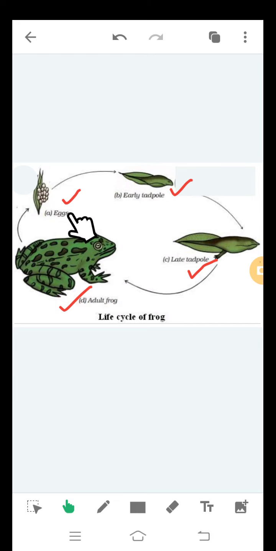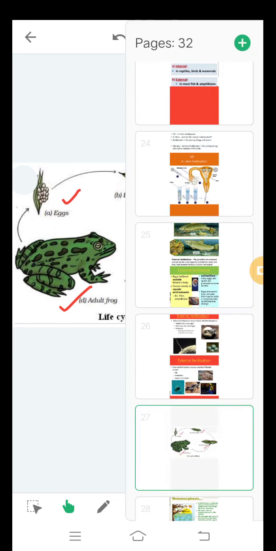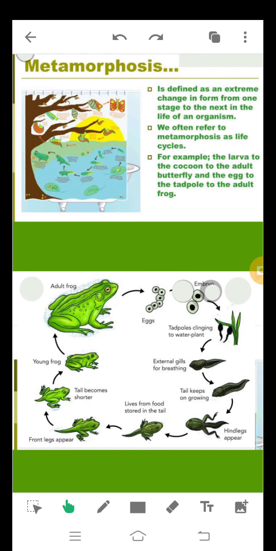That means a lot of changes take place in the organism as it passes from one stage of life cycle to the next. And this process of drastic changes that an organism undergoes during its life cycle is termed as metamorphosis. So we define metamorphosis as an extreme change in form from one stage to the next in the life of an organism. It happens in many more organisms, like many insects, like butterfly.